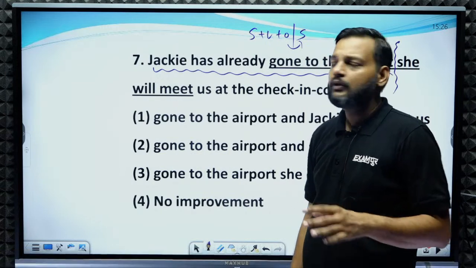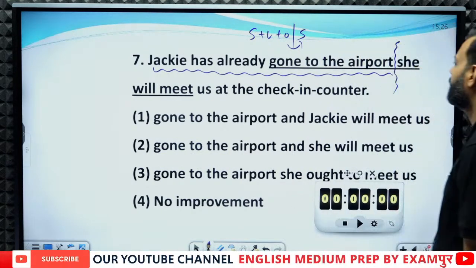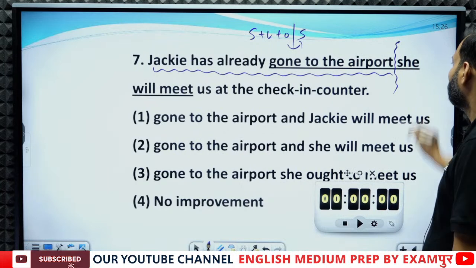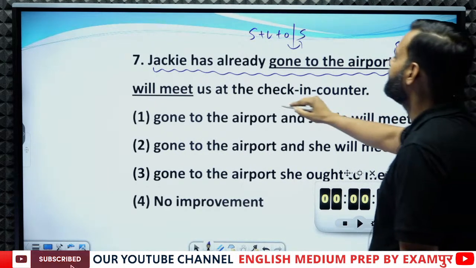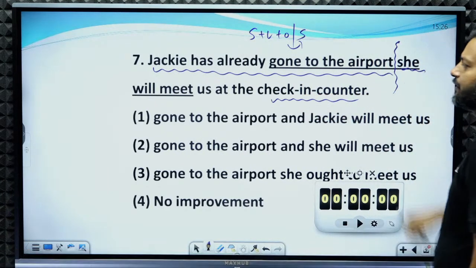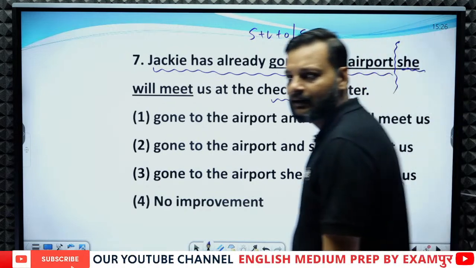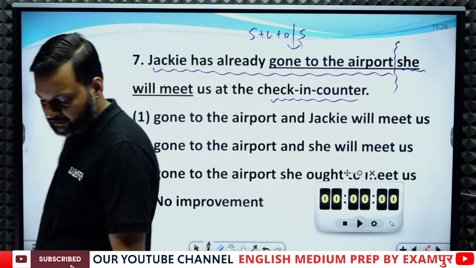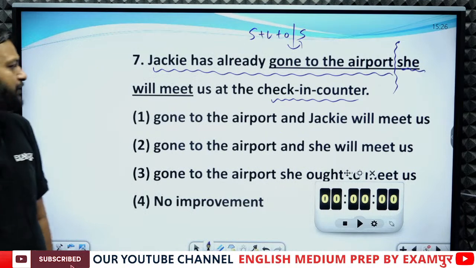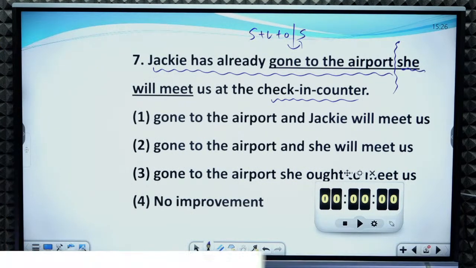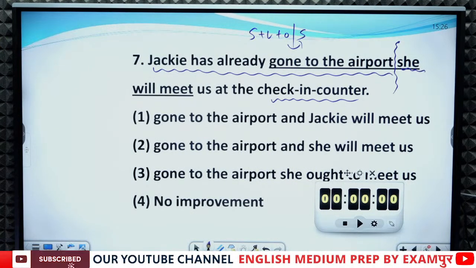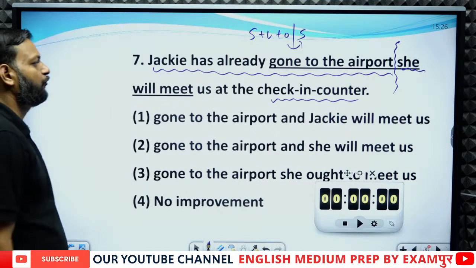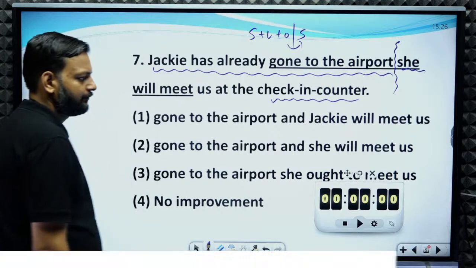So "Jackie has already gone to the airport" is one clause, and "she will meet us at the check-in counter" is the second clause. And as you can see, there is no conjunction between them. So we need "and".